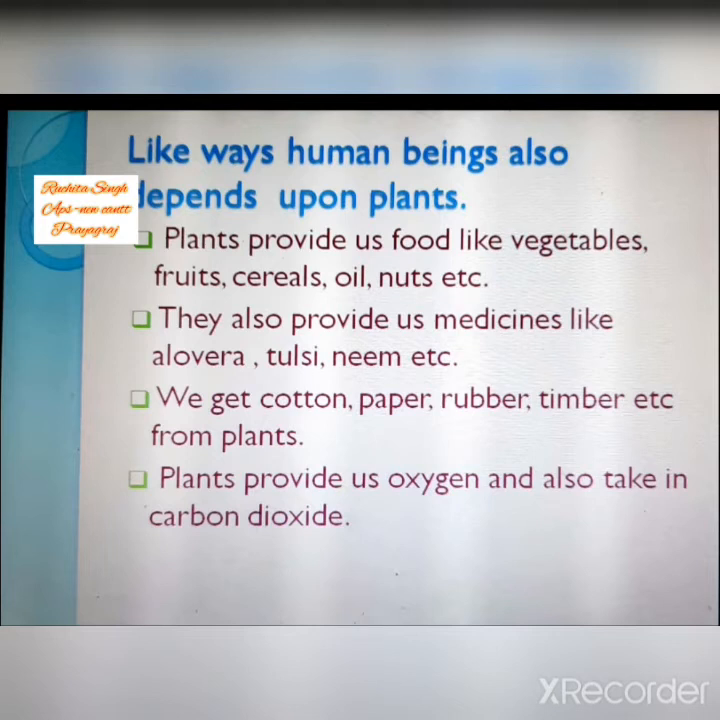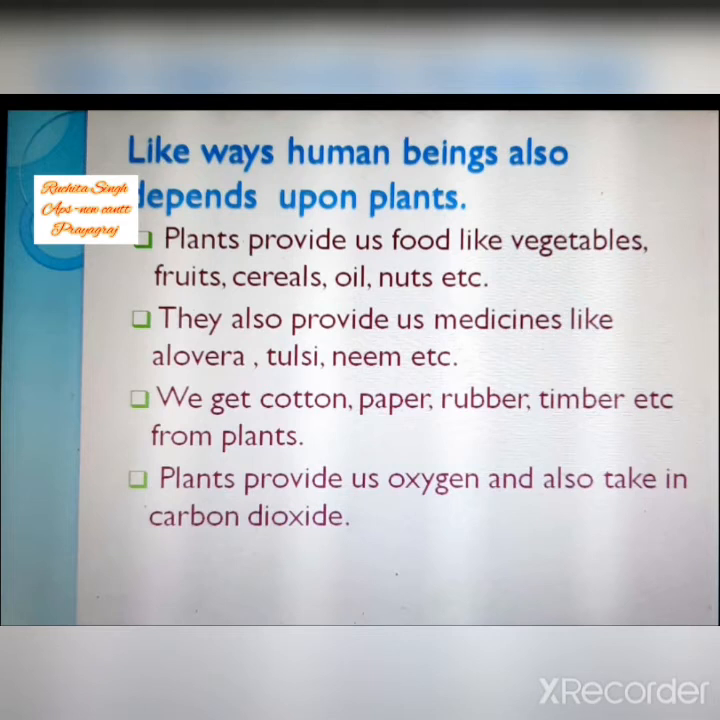Can you, yes children, can you imagine your life without plants? No, I can't imagine my life without plants. What will I eat? Where will I live? Because 50% of my house is also made of wood, and 100% of all the things which I am eating daily is made of plants. So I cannot imagine my life without plants, and I think you all also cannot. Let's see how human beings depend upon plants.